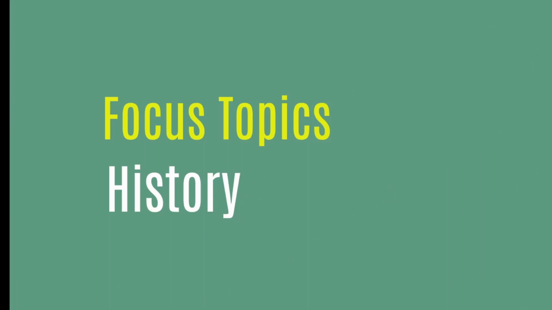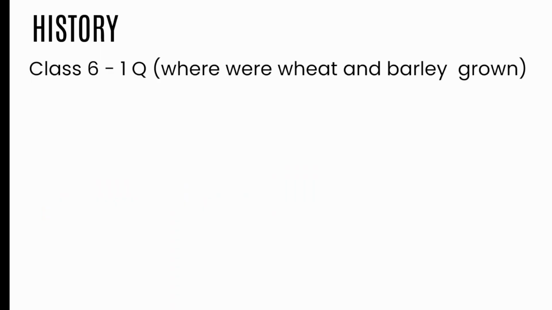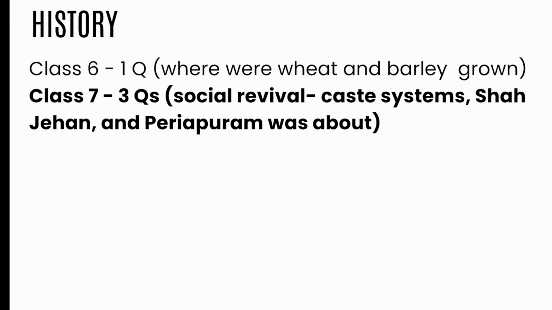The focus topics in history were, in class 6, since there was only one question, where wheat and barley were first grown. So that's the first two chapters of class 6. Class 7, it was 3 questions. So it was on social revival, the caste system, Shah Jahan, and what the Periyapuram book was all about. Again, the first 2 questions, that is social revival and caste systems, were very concept-based questions. So you had to know the concept behind this.